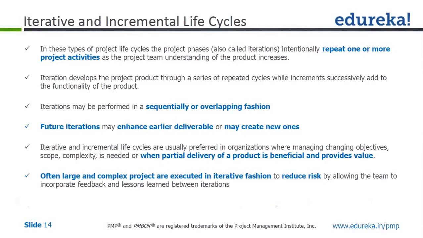So you can add features in an incremental fashion. Iteration may be performed in a sequential or overlapping fashion. Future iterations may enhance either deliverables or may create new ones.